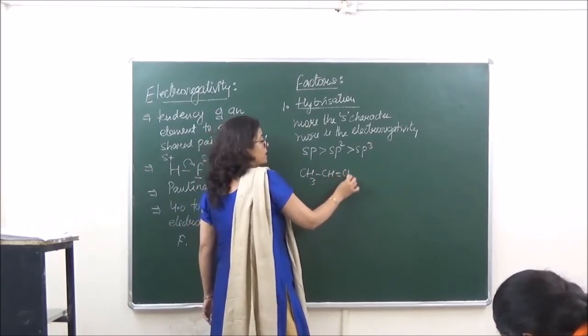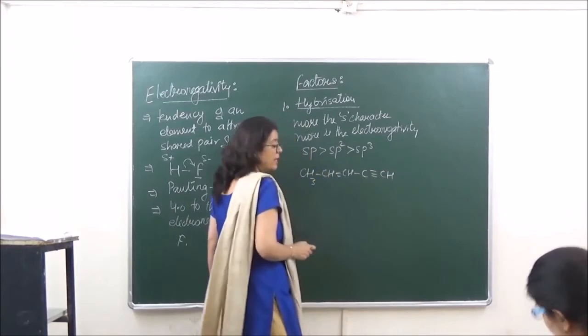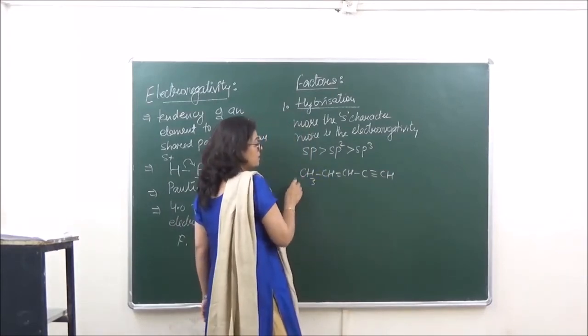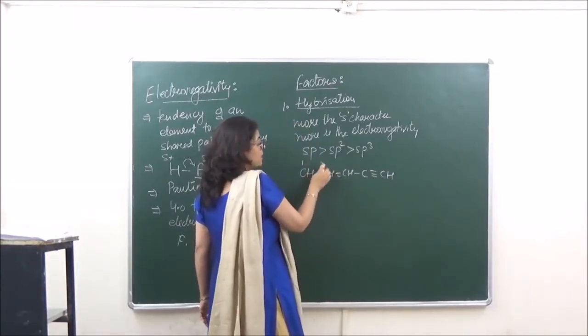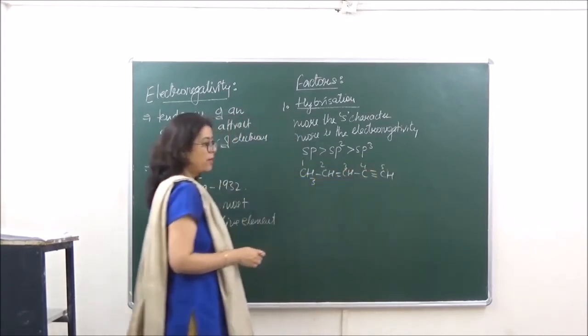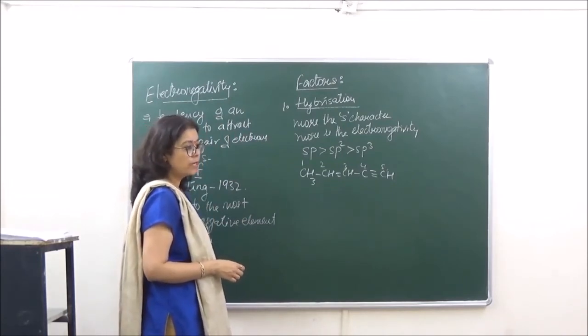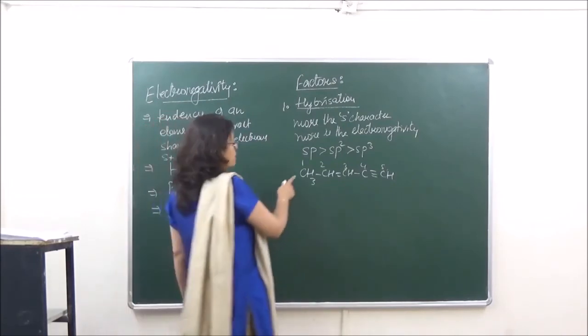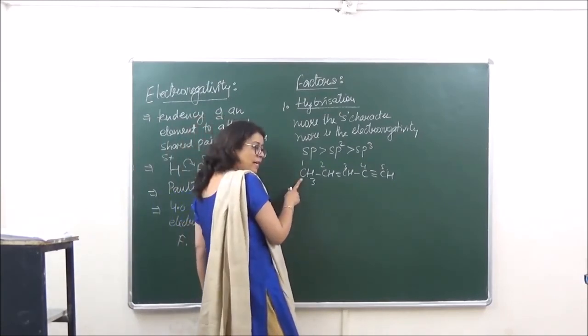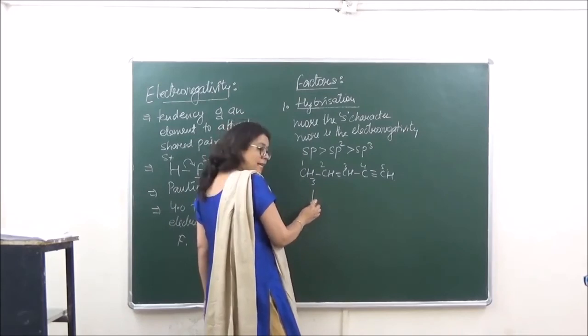So this kind of a question can come to you: they have given us CH3, CH double bond CH, C triple bond CH. And they number the carbon atoms. Say this is 1, this is 2, this is 3, this is 4 and this is 5. And they are saying arrange them in order of increasing electronegativities. So if you can see over here, CH3 is going to be sp3 hybridized, so this is going to be least electronegative.